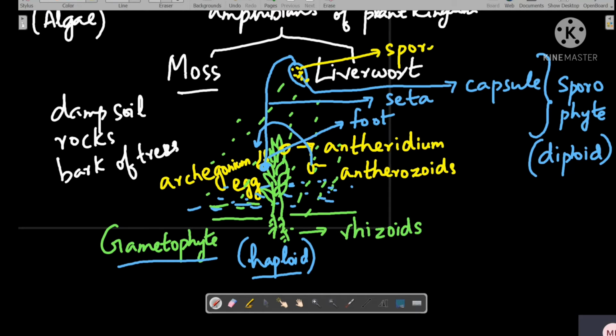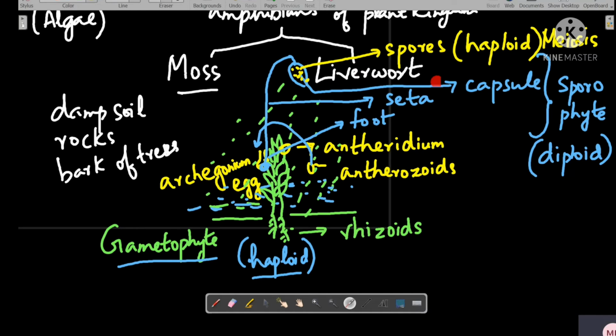These spores are haploid, and they became haploid as a result of a division called meiosis. So the sporophyte is diploid, and the spores are produced inside the capsule after meiosis. Because it is after meiosis, which is a reduction division, the spores will be haploid.